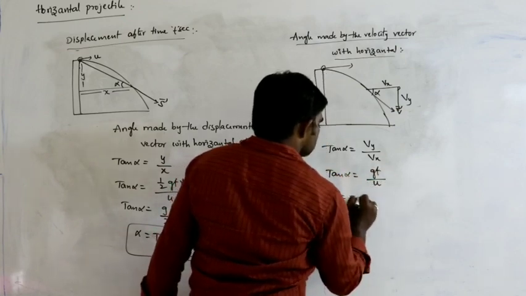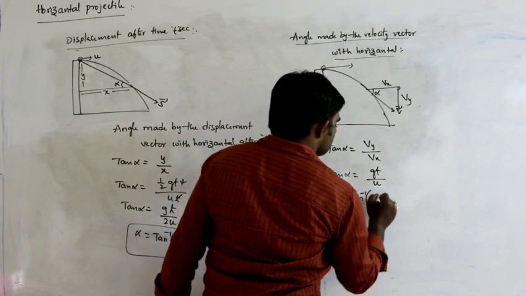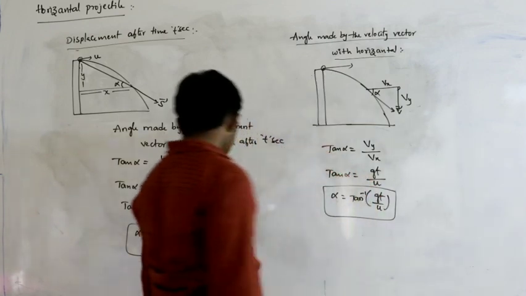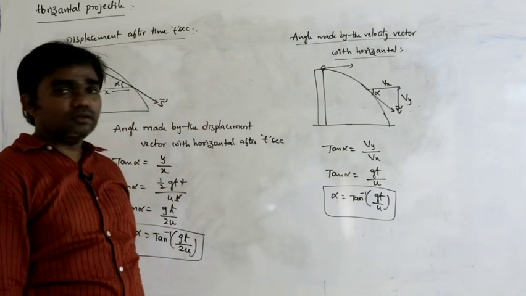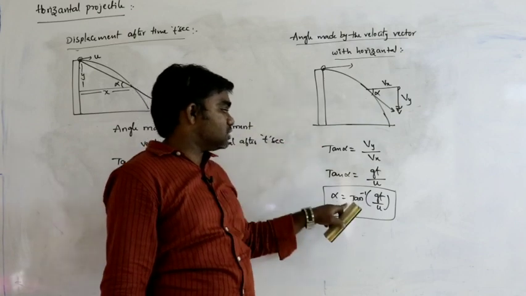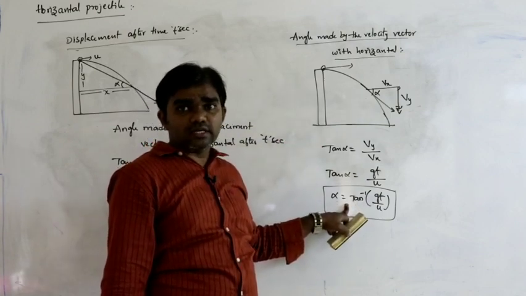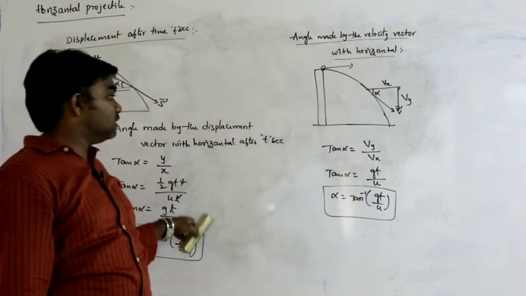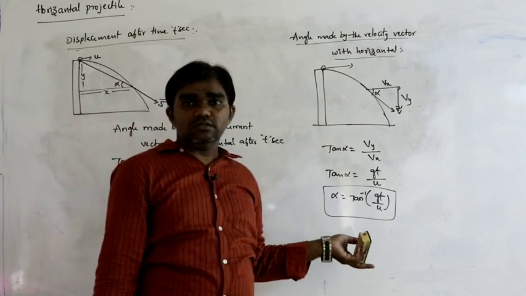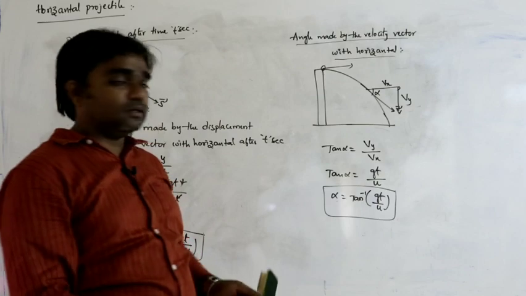So, alpha is equal to tan inverse gt by u. This is the angle made by the velocity vector with the horizontal after time t seconds. This is the angle made by the displacement vector with the horizontal after time t seconds. So, based on this we calculated like this.